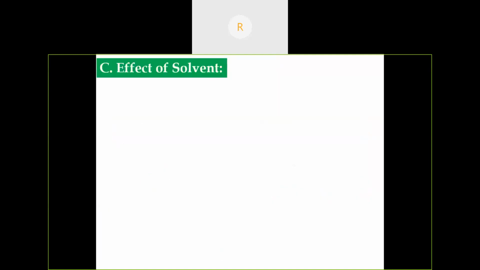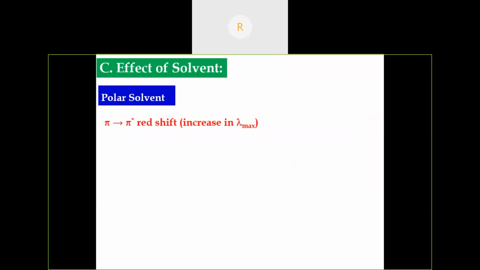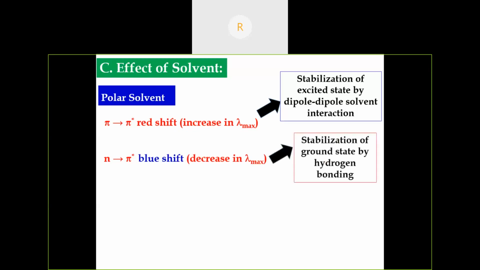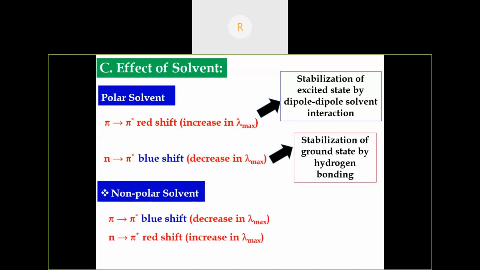So, effect of solvents. What happens when the UV spectrum is recorded in a polar solvent and a non-polar solvent? In polar solvent, pi to pi star transition favors red shift. There is an increase in lambda max value, due to the stabilization of the excited state by dipole-dipole solvent interaction. What happens to the n to pi star transition? There is a blue shift. There is a decrease in lambda max value, due to the stabilization of the ground state by strong hydrogen bonding.